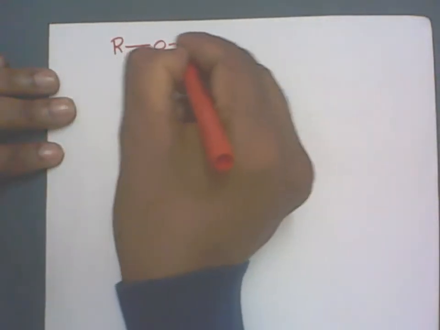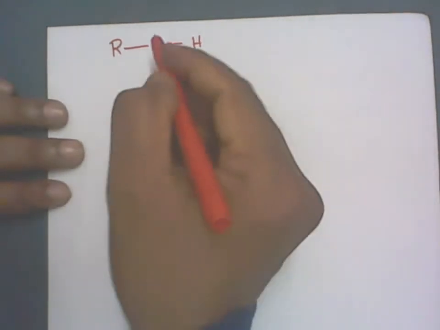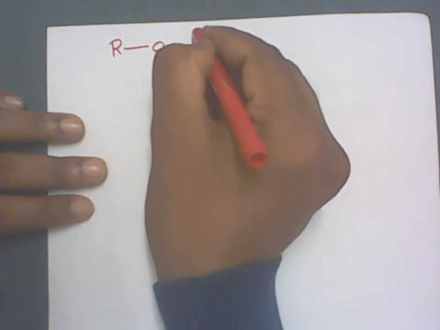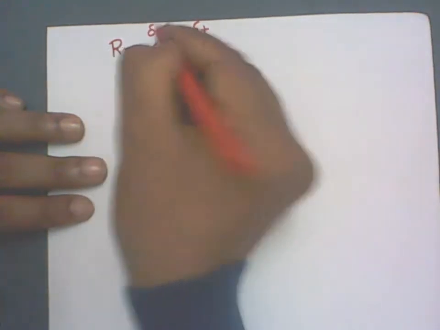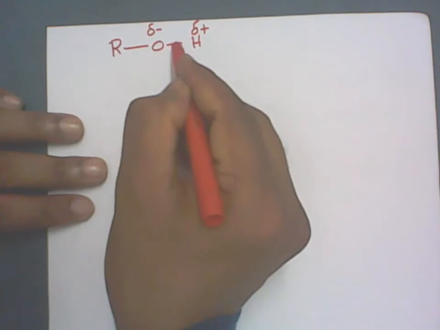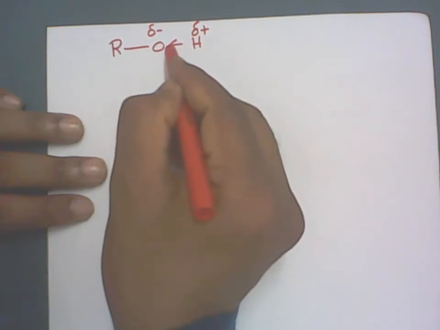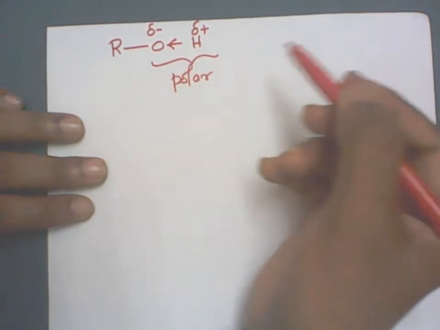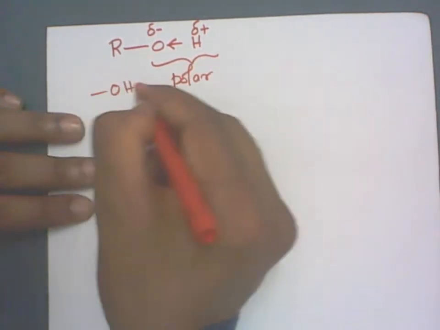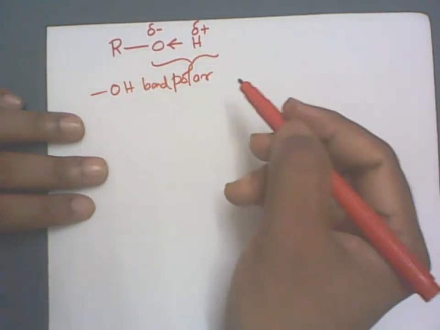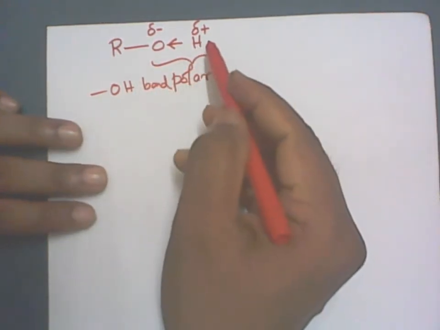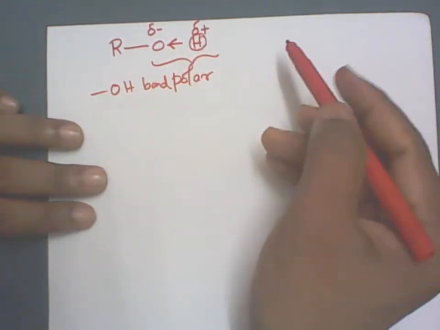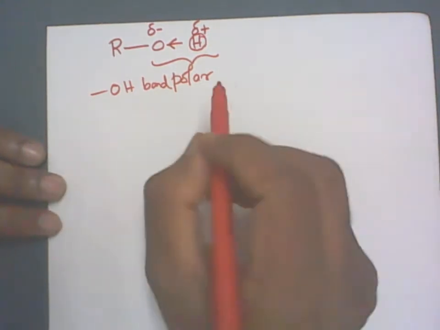Alcohol is ROH. Compare electronegativity difference between oxygen and hydrogen here. Hydrogen is electropositive, oxygen is electronegative, because oxygen can pull the electron pair toward itself. As a result, this will become polar in nature. So the OH bond is polar. Remember, OH bond is polar. As a result, if there is a base, it can easily take up this H plus ion and can form the salt of that particular base.